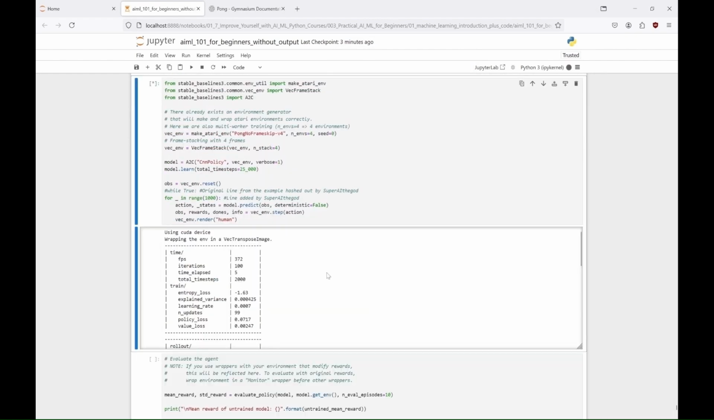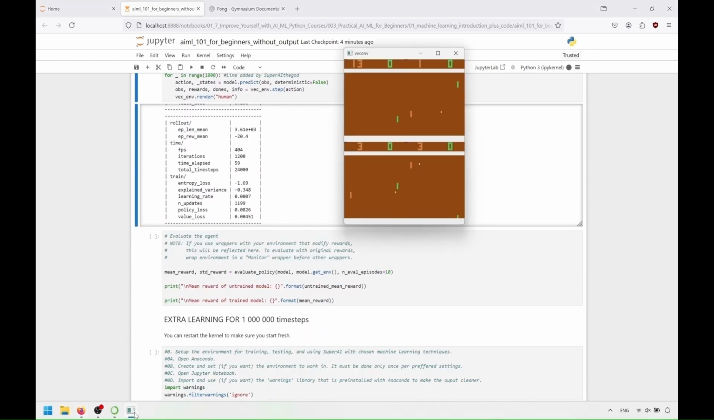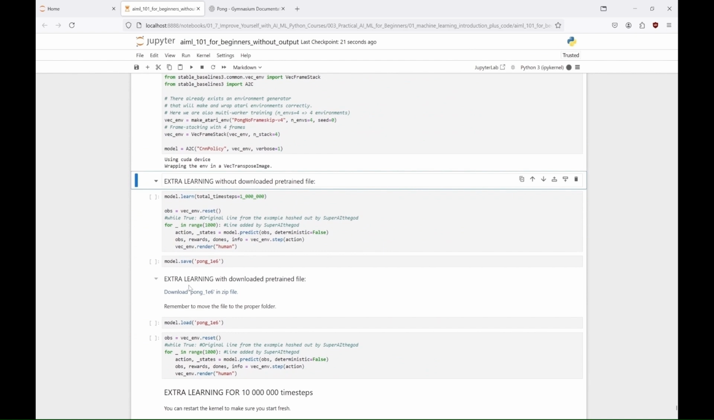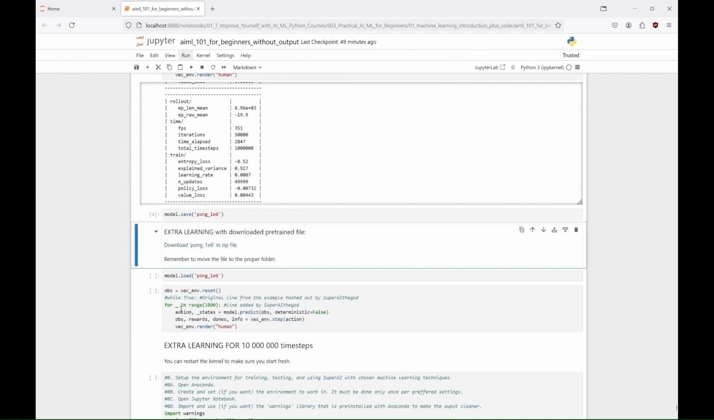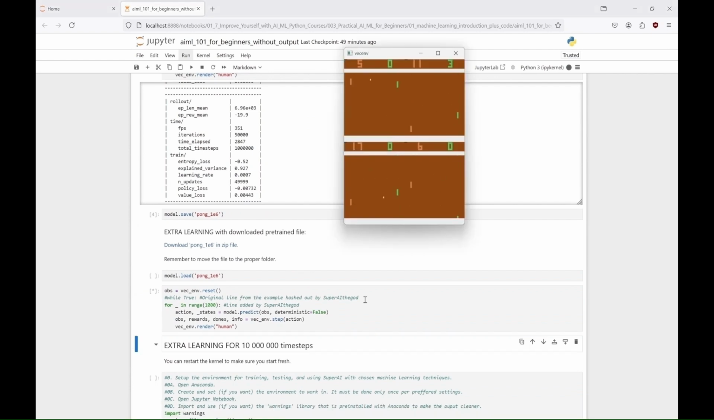So let's start with a 25,000 time steps warm-up. And as you can see, we made some progress, but that's just a beginning. Let's add 1 million time steps to our training. This should make us much better. You can download it from my site. And here we go. Now, not what I hoped for.